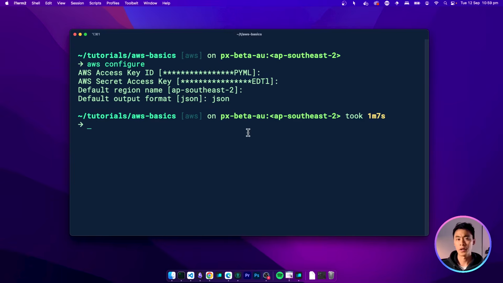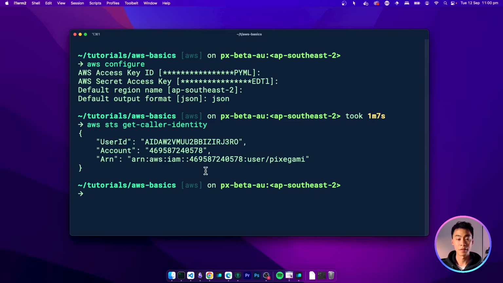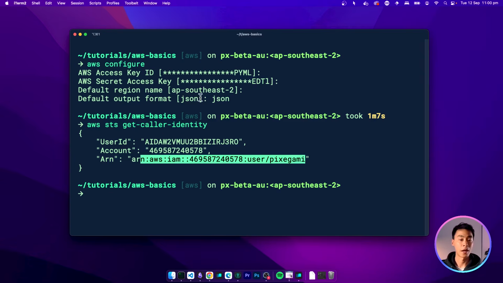Now to check whether or not you've configured things properly, you can use this command to basically just do a sanity check with your credentials and see if it can reach your AWS account. If you've configured things properly and you run this command, you should be able to see an output like this. Now, anytime you use the AWS CLI from now on, it's going to default to this user and this region.